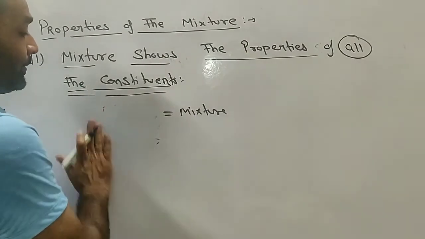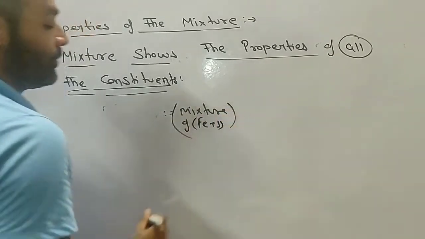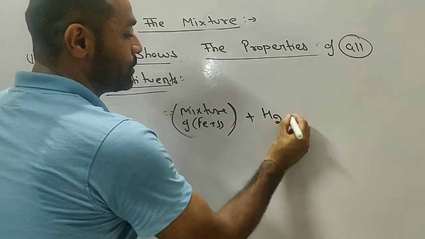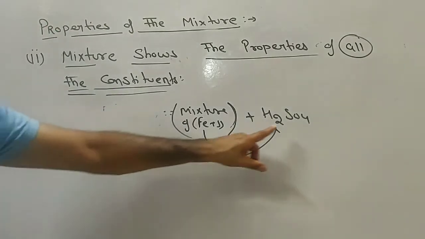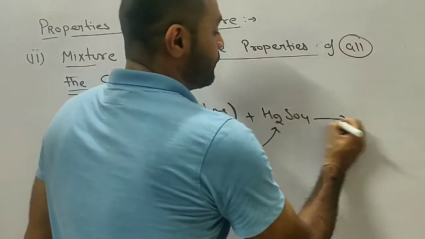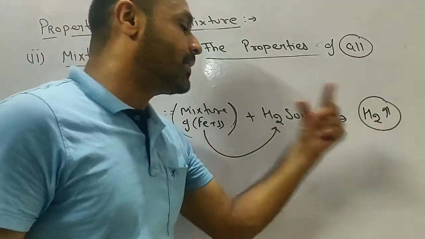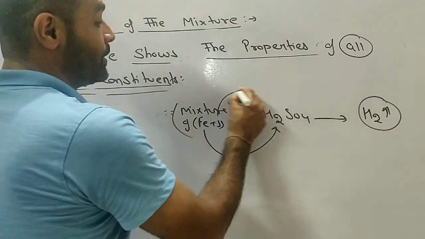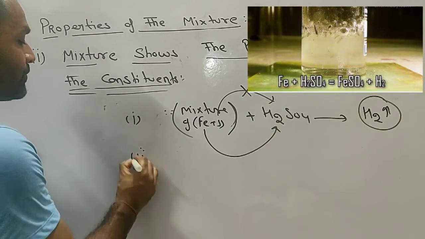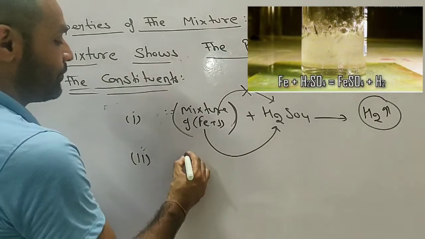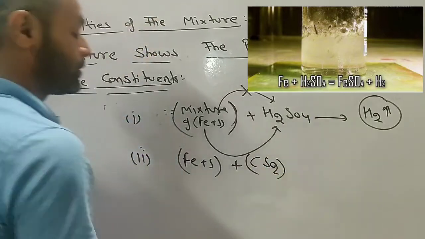For example, when we say this is a mixture of iron and sulfur, so when we treat it with dilute sulfuric acid, we know that iron easily reacts with dilute sulfuric acid and will produce hydrogen gas. यहां पर आयरन जो है वो H2SO4 के साथ रिएक्ट करके हाइड्रोजन गैस प्रोड्यूस करता है, बट सल्फर इसके साथ रिएक्ट नहीं करेगा। But in another case, as we have discussed with the solvent method, when we just add carbon disulfide, a solvent, what will happen?